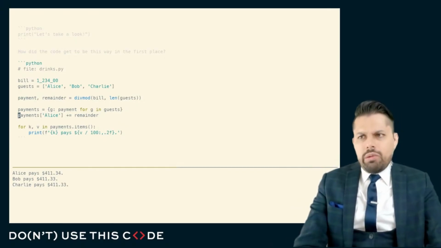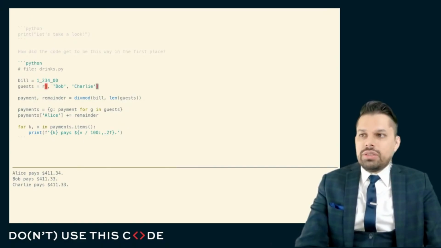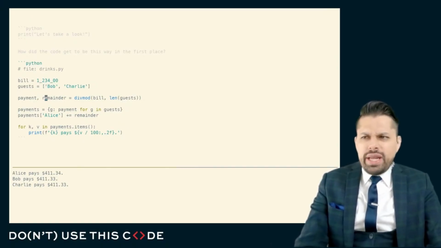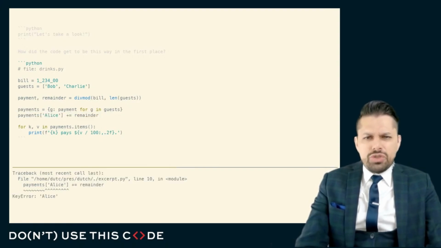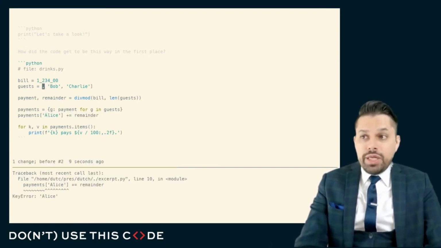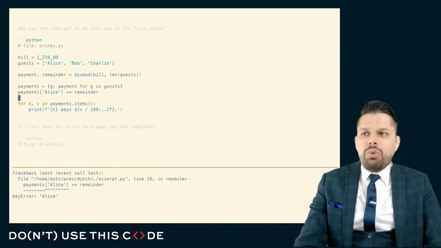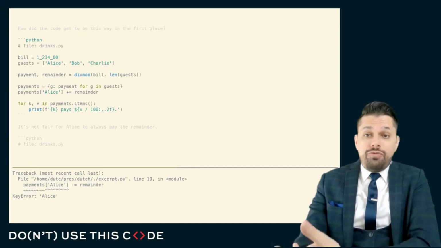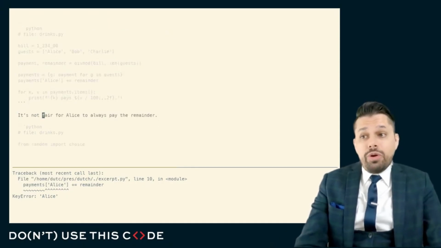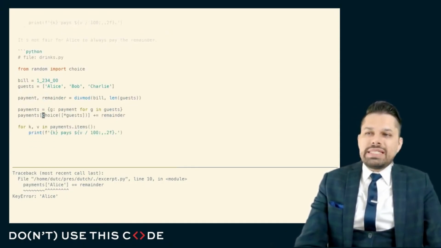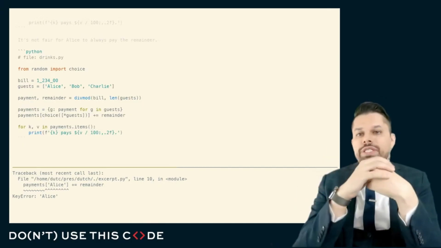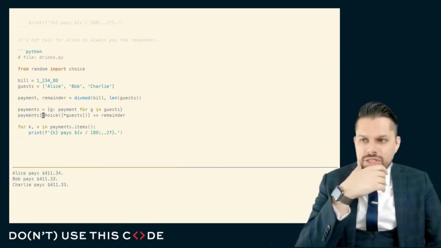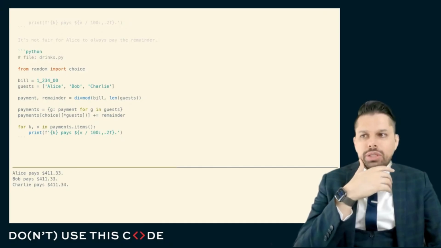Now, this isn't quite correct because obviously if Alice isn't at the restaurant, well, she still gets that 1 extra cent. Well, this dictionary lookup will raise a key error, and so this will not only be unfair, but it'll also be erroneous code. And so very likely we want to drive who gets that extra part of the payment based off of who was actually there at the meal. We want to drive that programmatically. And so we may slightly rewrite this to do a random choice of the guests for that remainder, and this is what the first version of this program may look like.